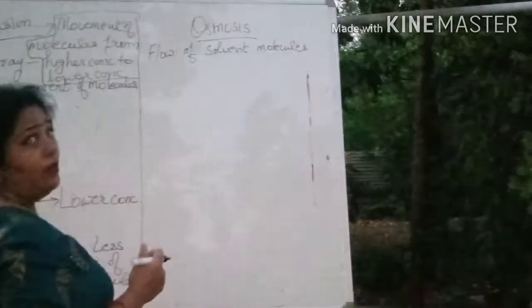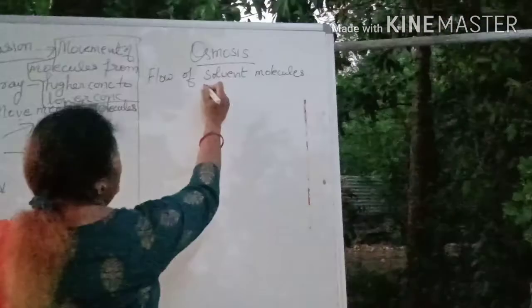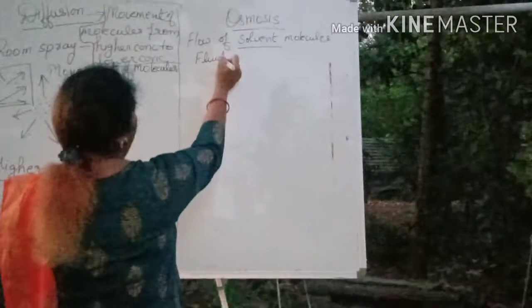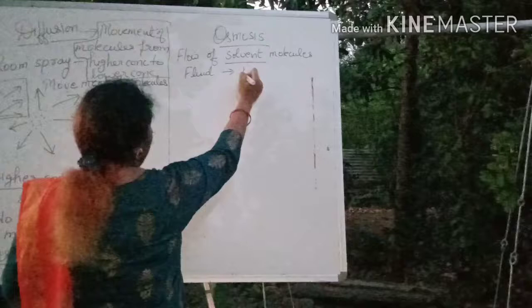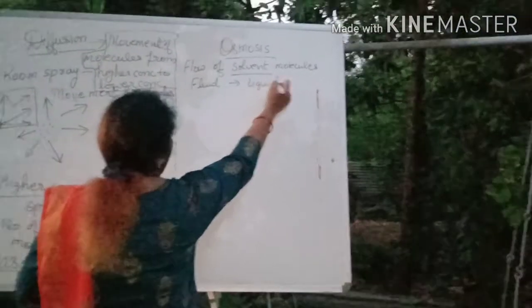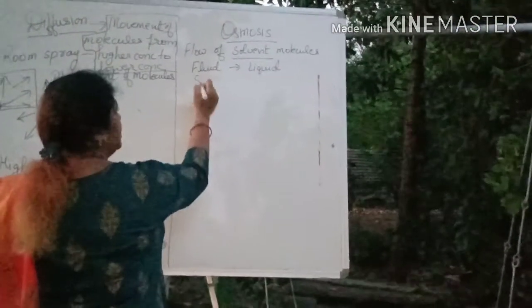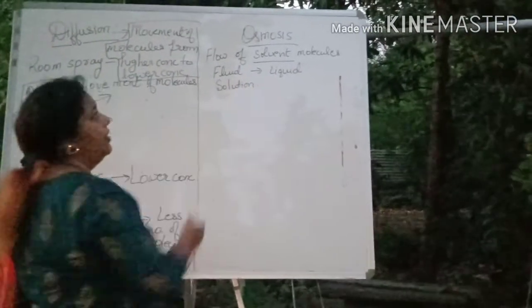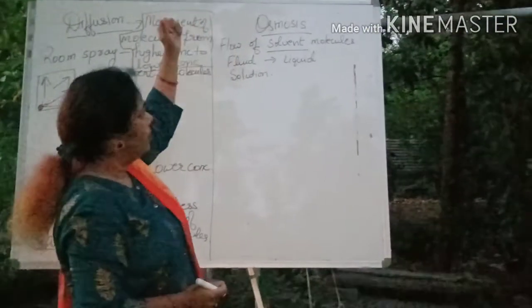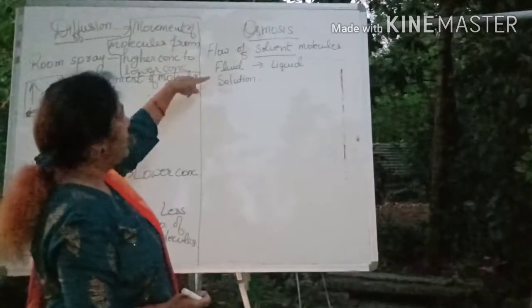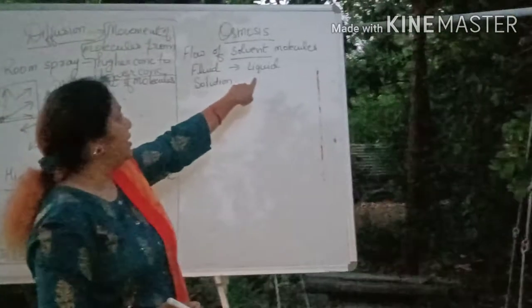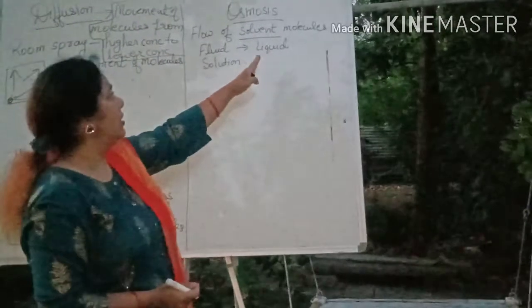Whenever we use the word solvent, that means we are talking about some fluid, basically the liquid where there is a solution. These few terms will come when we study osmosis. Fluid includes gas as well as liquid, and here it is described about the solution part.